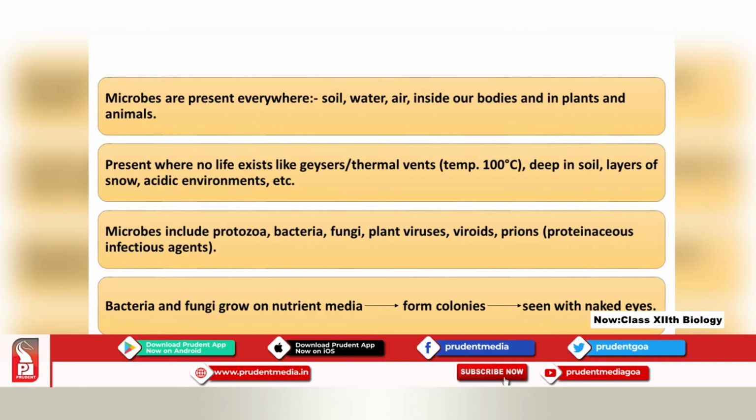Now, this is very important. Microbes include not only bacteria and viruses. You might think that microbes are only in the form of bacteria and viruses. It's not so. The microbes include the protozoa, for example amoeba and paramecium, which you studied last year. Then the fungi, also Trichoderma, the fungus, that also is a microbe. Then plant viruses, different ones, which we are going to study in biotechnology, and I'm also going to deal with that. Then viroids, and then prions. Microbes include the prions.